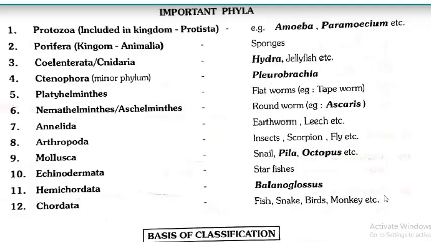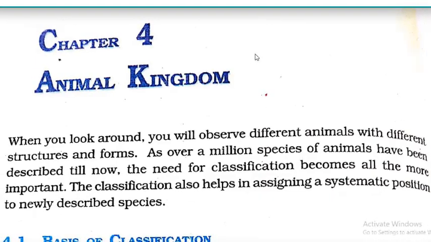So there are a total of 12 phyla we have to learn in this kingdom, Animalia. Before going to the phyla in detail, we have to understand how they are divided and which are the basis of classification for dividing them into different phyla. For that, we have to start the chapter. Don't worry about these names and terminologies, because we are going to learn some tricks to remember the names of phyla and examples. So let's start the chapter, chapter 4, Animal Kingdom.